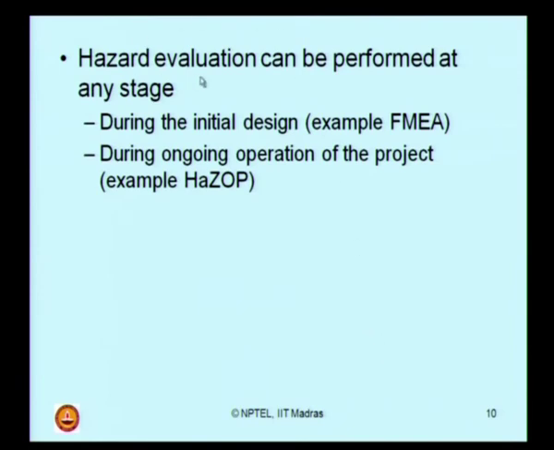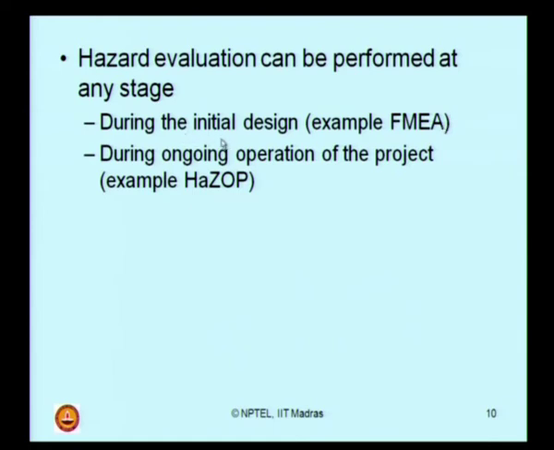Now, hazard evaluation can be performed at any stage in the plant. For example, you can do this evaluation at the initial design stage itself. For example, FMEA is one such methodology. This is failure mode effect analysis. This is done at two stages as usual. One is at the design stage, which we call design FMEA. The other is at the process stage, which we call process FMEA.